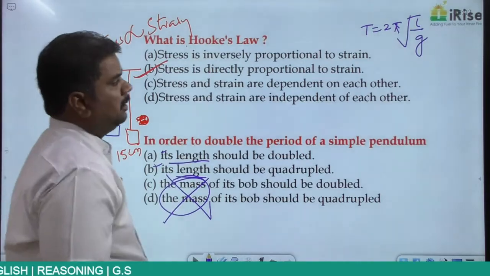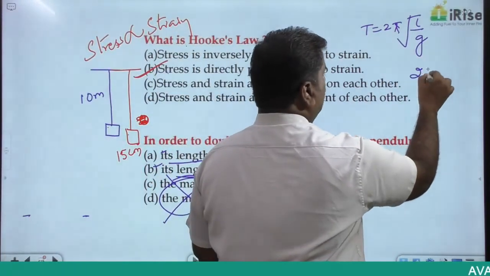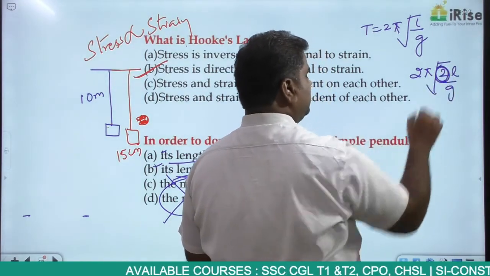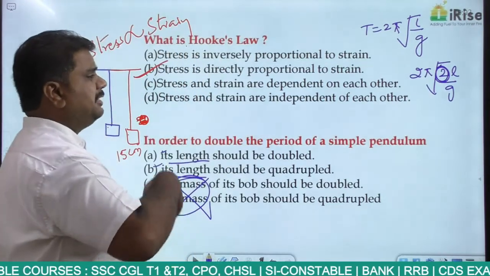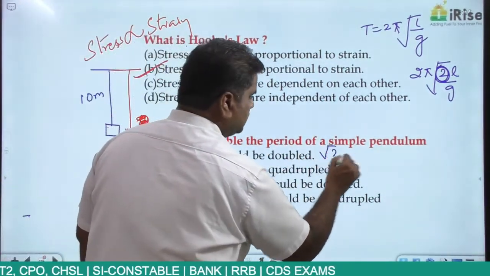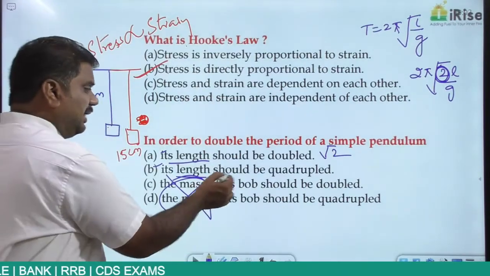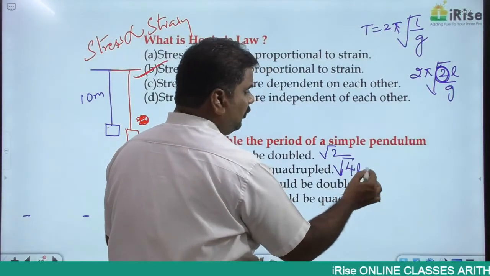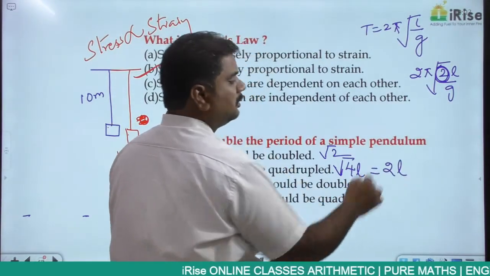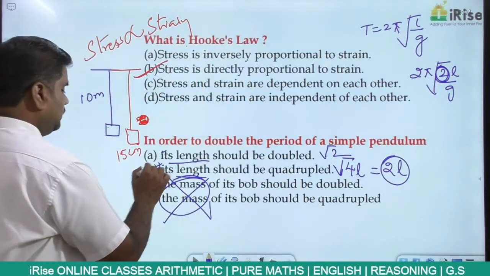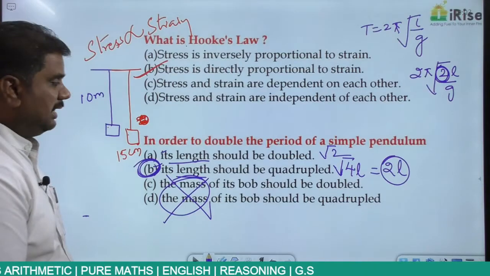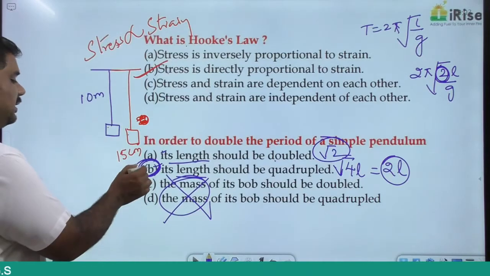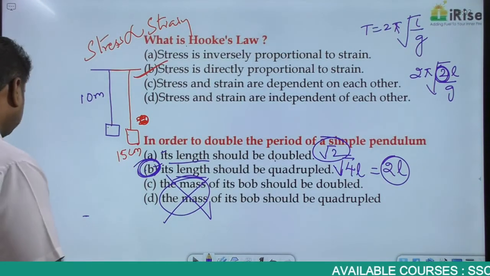If the length is doubled, then what happens? It becomes 2 pi under root 2L by g. If the length is doubled, the time period will increase only by root 2 times. If the length is quadrupled, which means increased by 4 times, it becomes root 4L, which is nothing but 2 root L. So in this case, the length must be quadrupled to double the time period, since the time period then increases by 2 times.